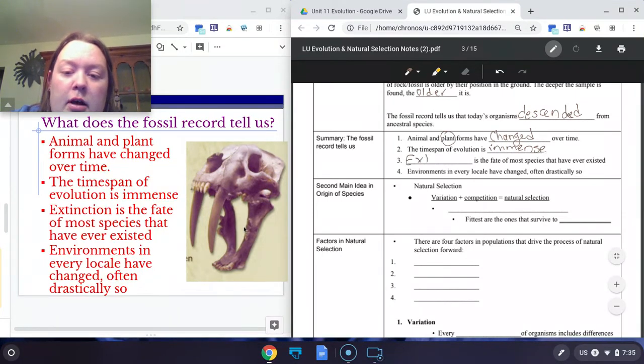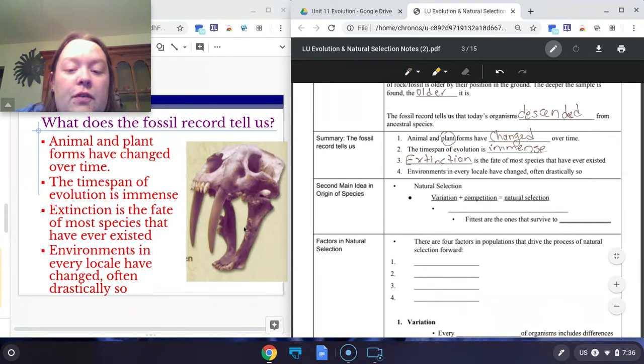And by looking at fossils, we can see the organisms that used to exist, and it tells us that extinction is the fate of most species that have ever existed, because when we look at the fossil record, we see all of these species that used to exist that don't currently. So we know that extinction happens to most species that have ever existed.